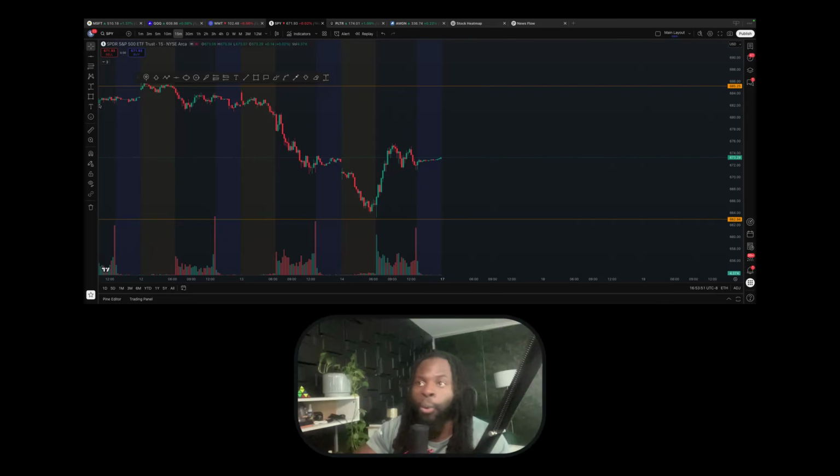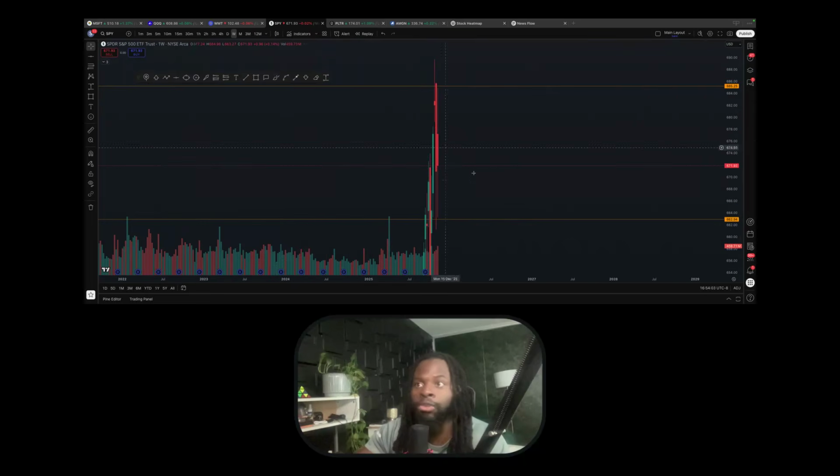So where can we go from here? We have that dip buying, so we're going to see how it goes. The key level you need to have on your watch is definitely the weekly level that I marked here.